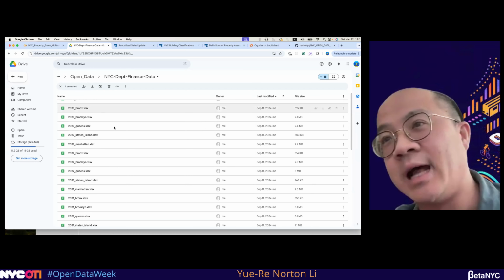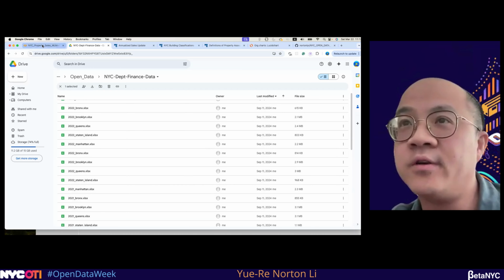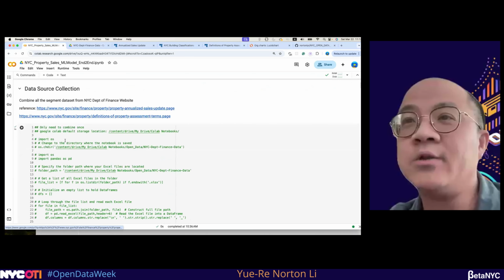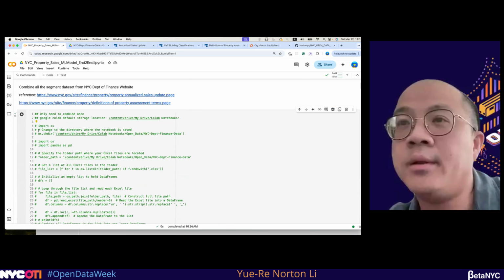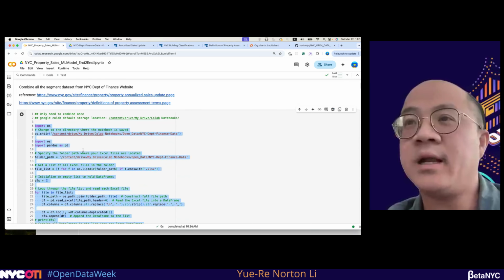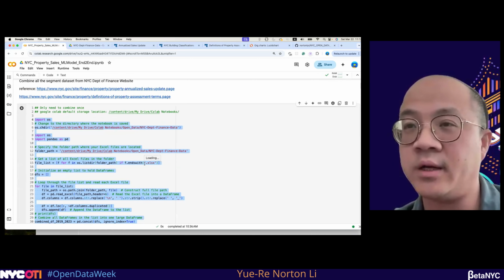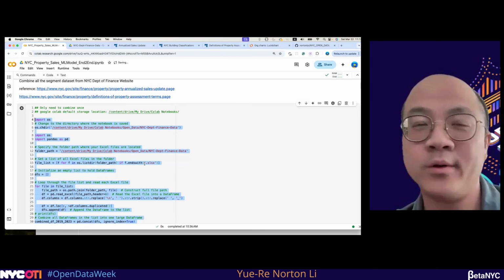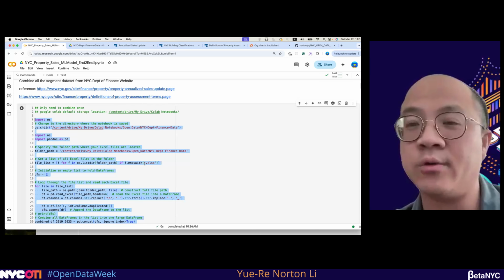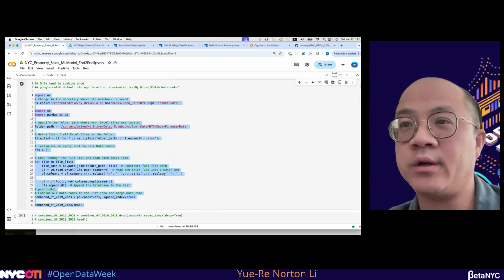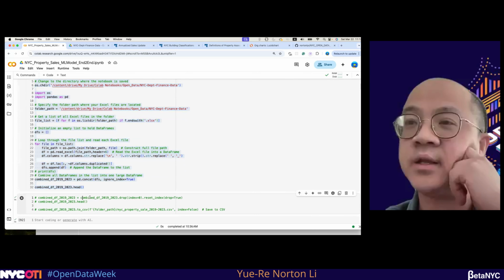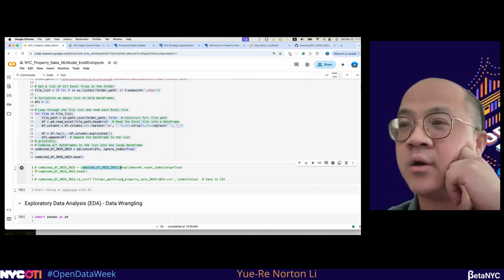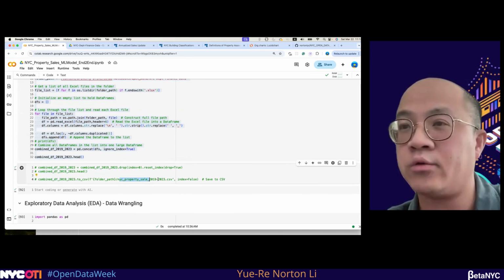After I download all this data, the first thing I need to do is combine it using the following Python code. Let me uncomment. Yeah, this is the first thing. All the Excel data will be combined into one big Excel file, because if you have more than 10 or 20 pieces of data, it's very hard to analyze. So the first thing is to combine all of this. After I combine it, I will have the combined file, which I call the MIC property sale 2019 to 2023.